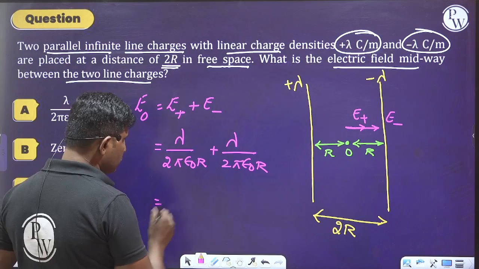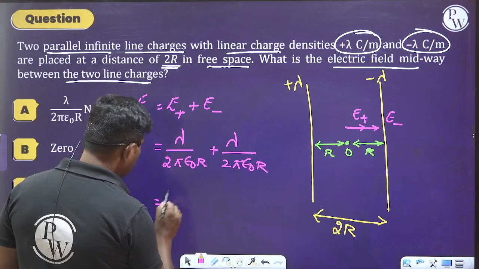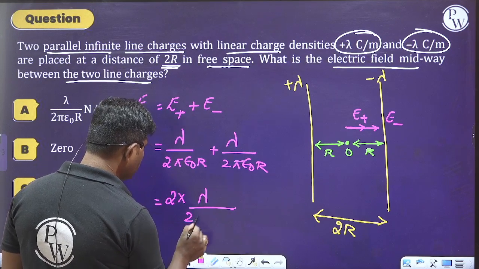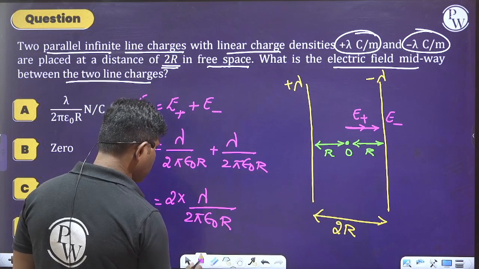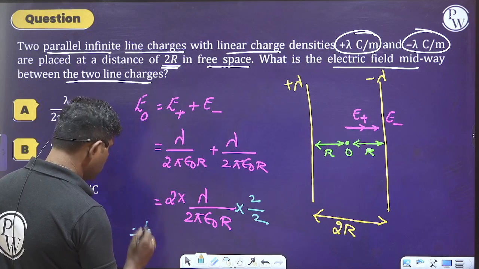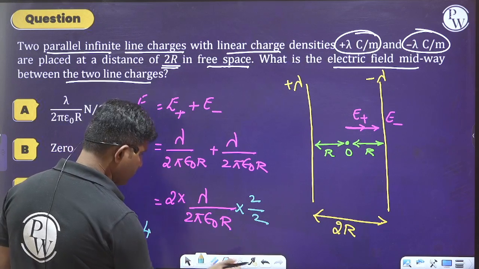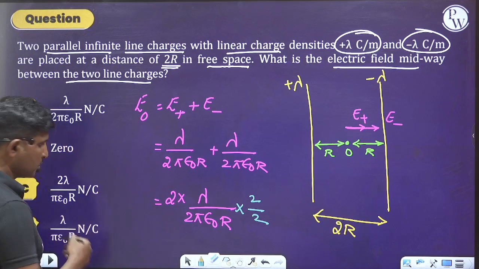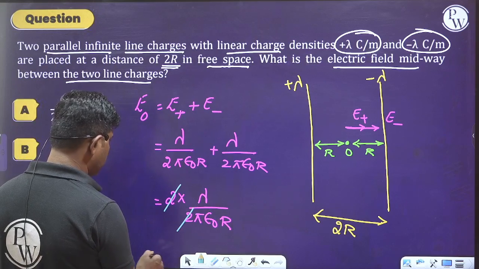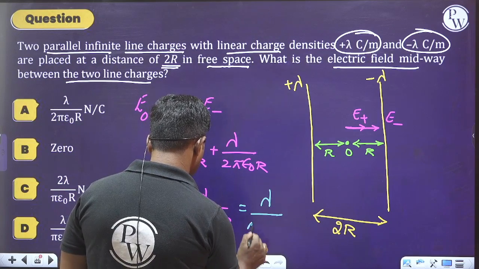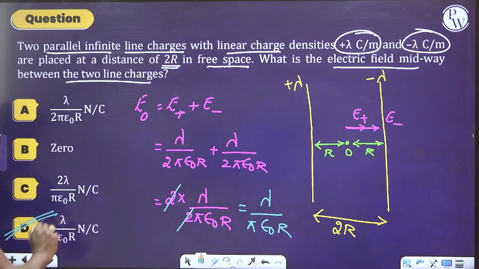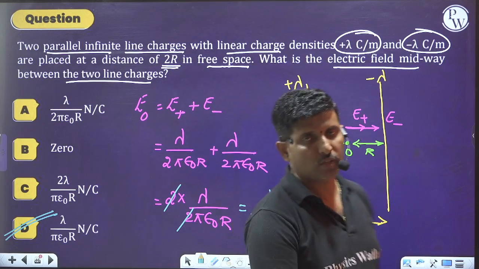So whenever we do this, you should get the answer as 2 into lambda divided by 2 pi epsilon naught into capital R. For simplification, multiply by 2 and divide by 2. No worries, because all the options are in lambda and pi epsilon naught only. So the 2 will get cancelled, and you will get the answer as lambda divided by pi epsilon naught into capital R. Hence we can go with option D as the right answer.